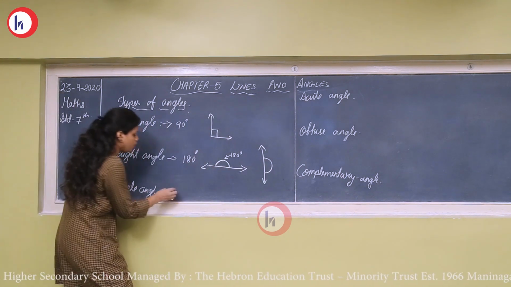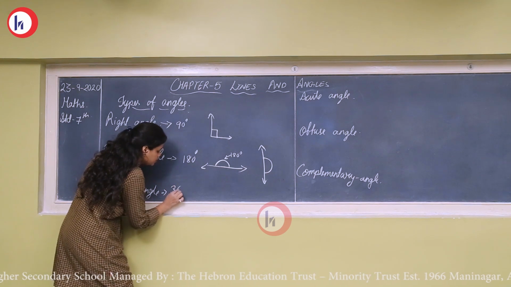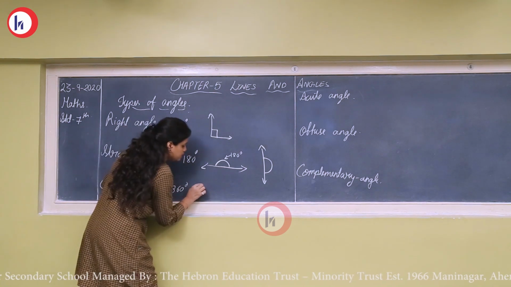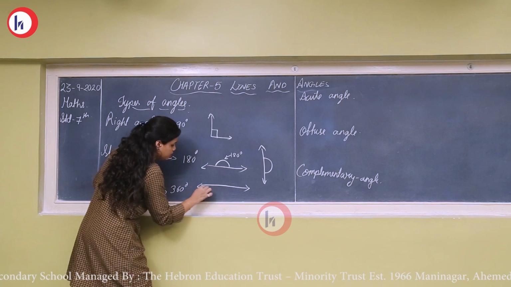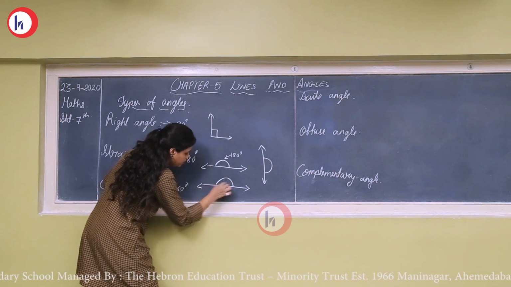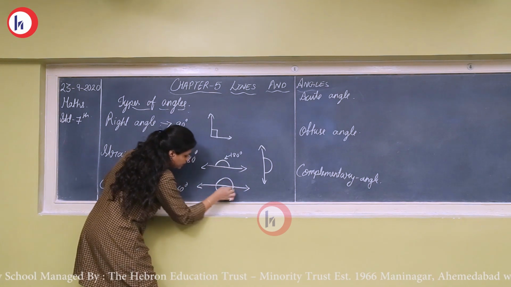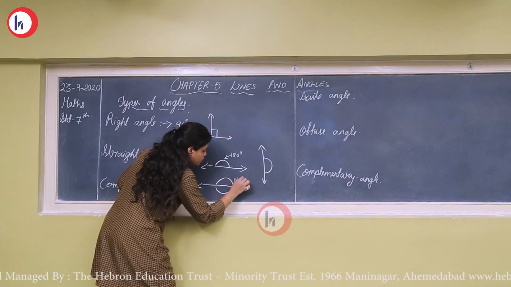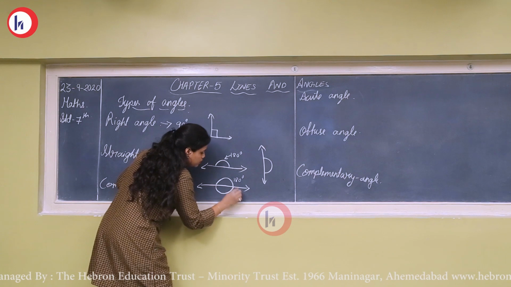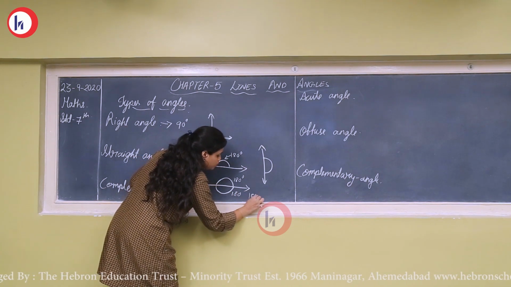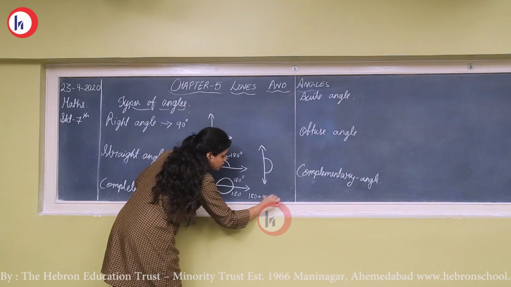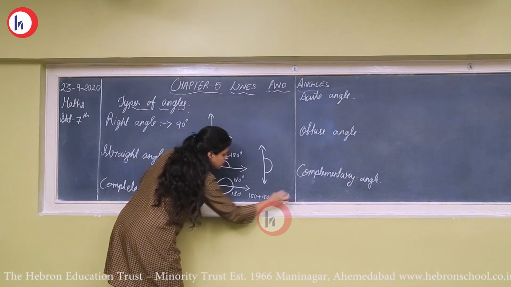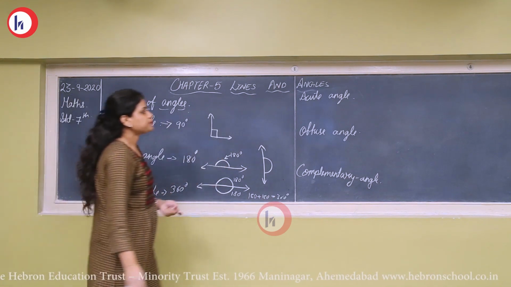Complete angle. When an angle measures 360 degree, that is, if this is a line, here it is 180 and here it is another 180. That means this complete circle will make 360. That is 180 degree and 180 degree. So 180 plus 180 will give you 360 degree. So that is your complete angle.